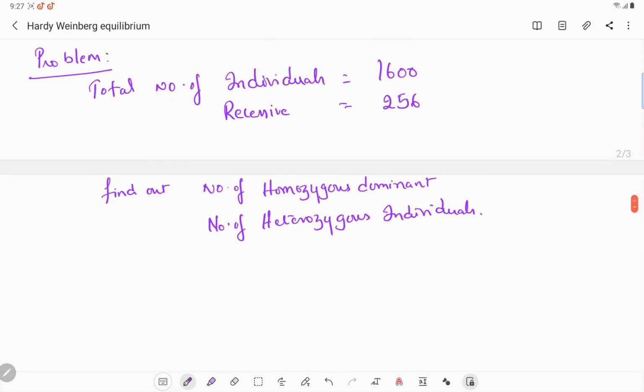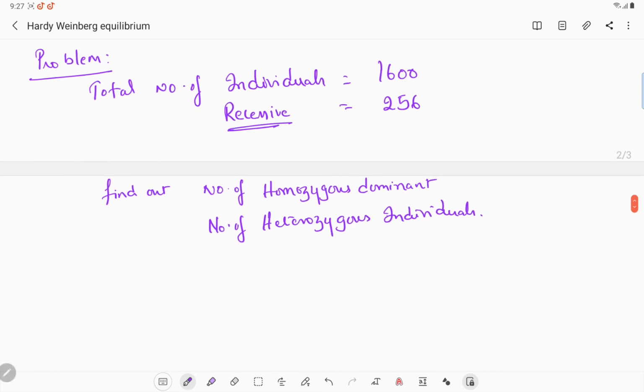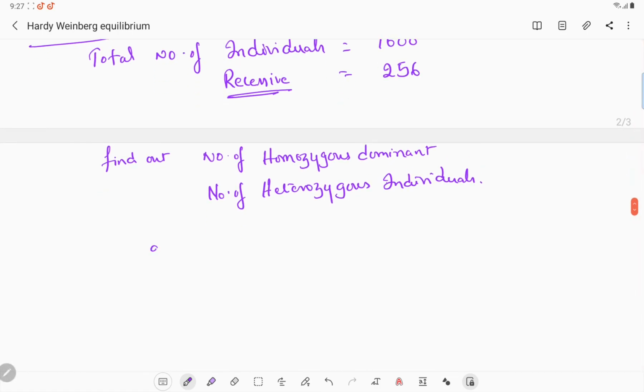Now, they have already given recessive individuals. First we will find the recessive allelic frequency. Q square equal to number of recessive individuals divided by total number of individuals, that equal to 0.16.